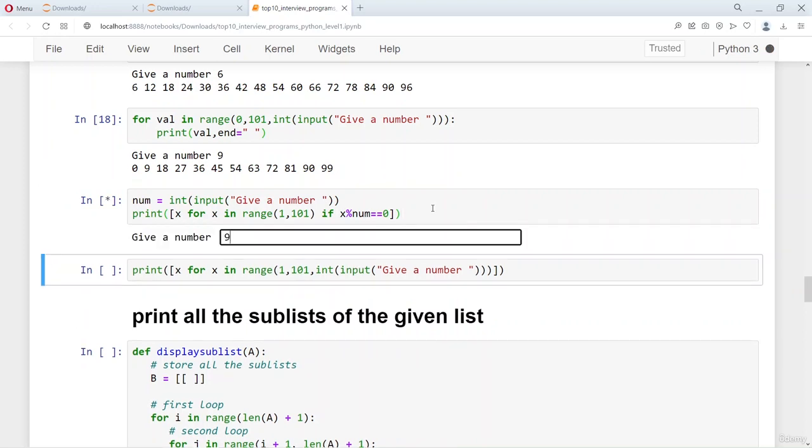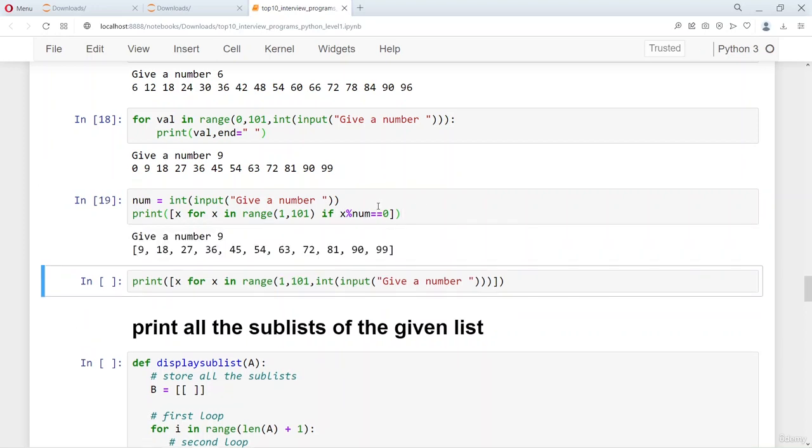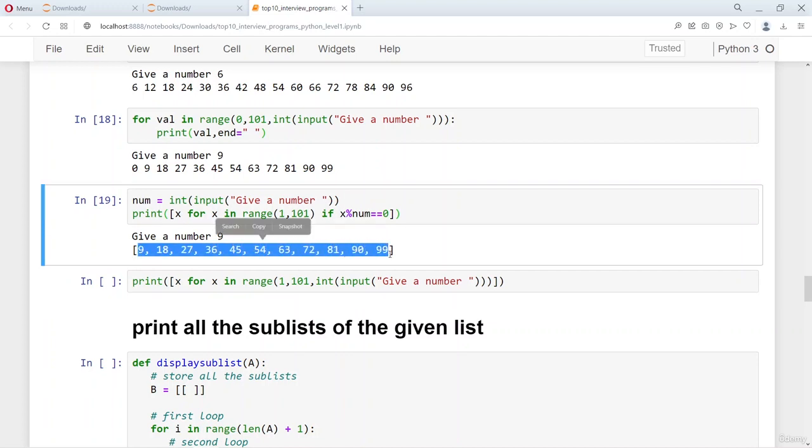So let's say I'm giving a number 9 and it's giving me all the numbers that are divided by 9, starting from 9 up to 101. So you can see all the numbers from 9, 18, 27, 36 up to 99, which are divided by 9.